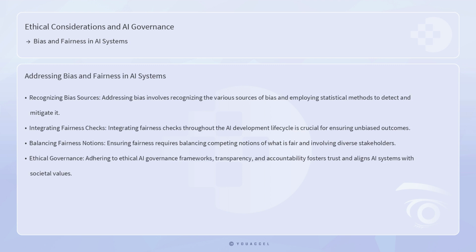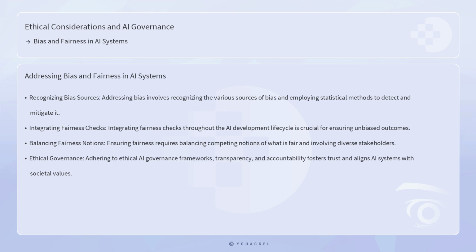In conclusion, bias and fairness in AI systems are critical issues that require careful consideration and proactive measures. Addressing bias involves recognizing the various sources of bias, employing statistical methods to detect and mitigate bias, and integrating fairness checks throughout the AI development lifecycle.